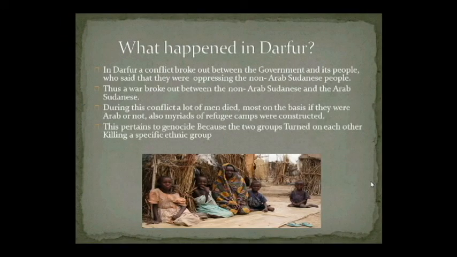What happened in Darfur? In Darfur, a conflict broke out between the government and its people, who said they were being oppressed. Thus, a war broke out between the non-Arab Sudanese and the Arab Sudanese. During this conflict, a lot of men died, most on the basis of whether they were Arab or not. Also, myriads of refugee camps were constructed. This pertains to genocide because the 2 groups turned on each other, killing a specific ethnic group.